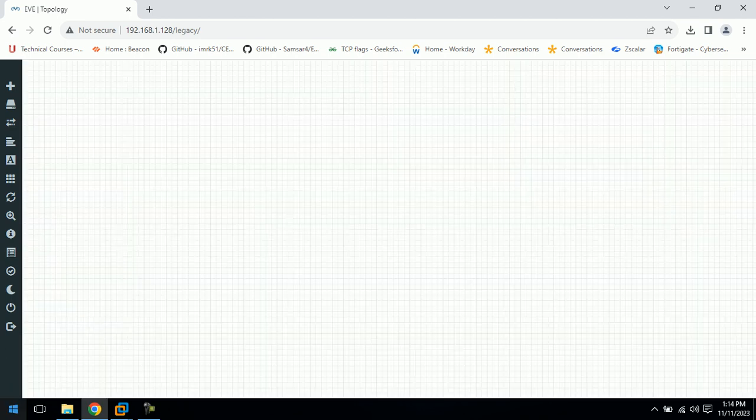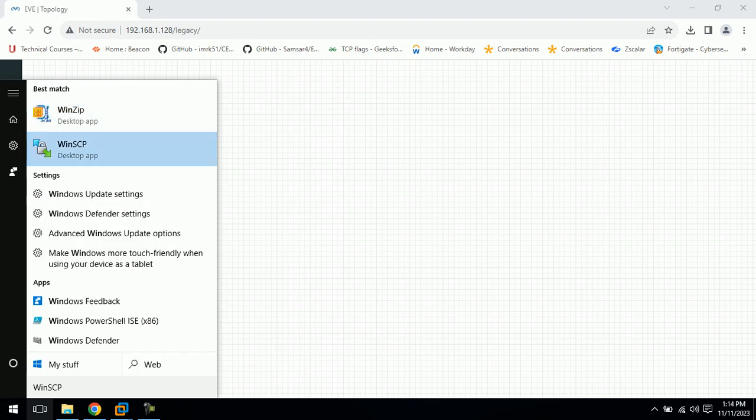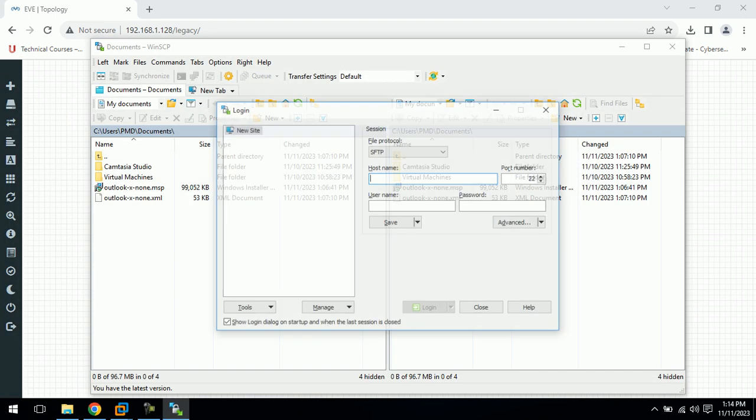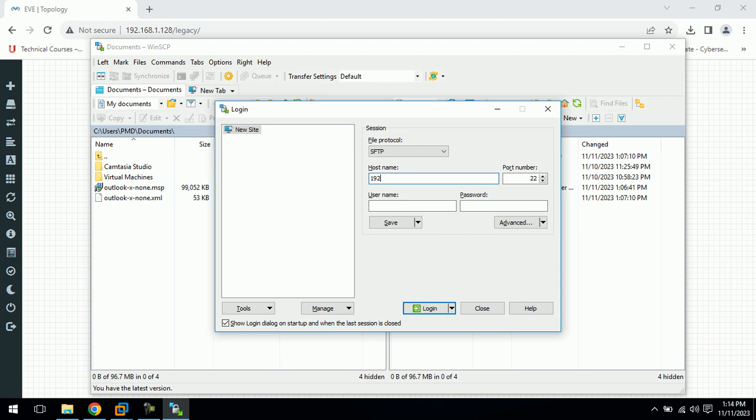So let's start WinSCP. 192.168.1.28, root, and the root password.